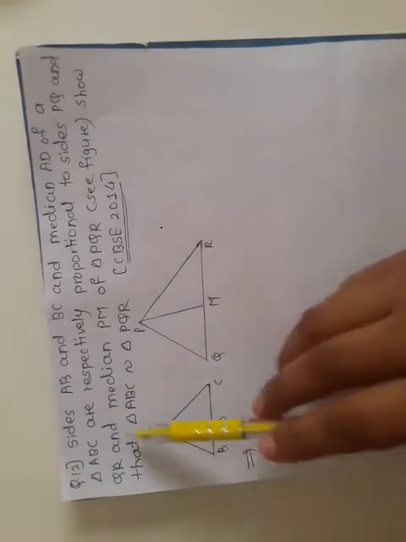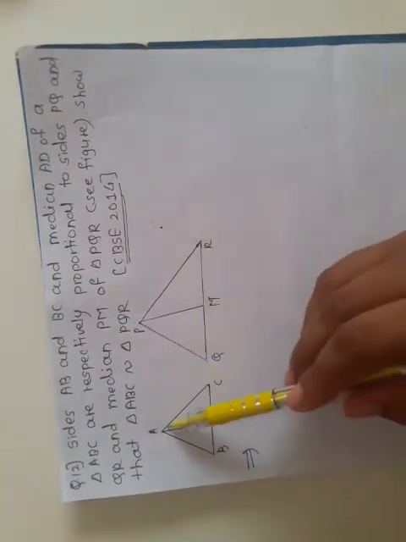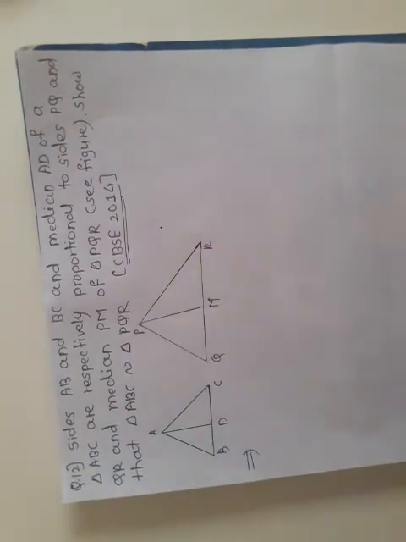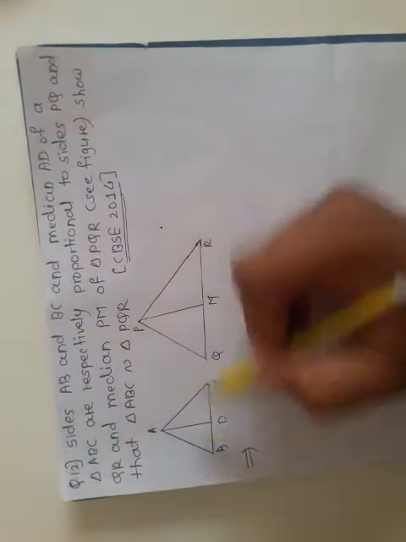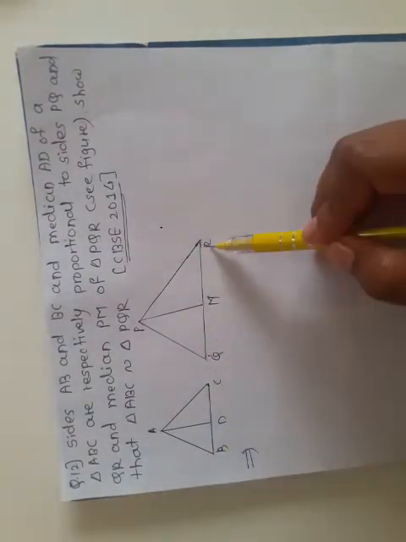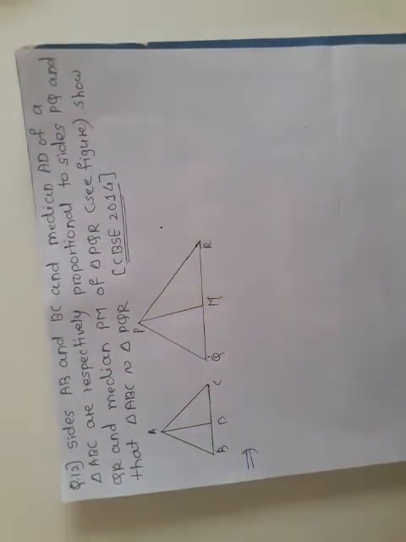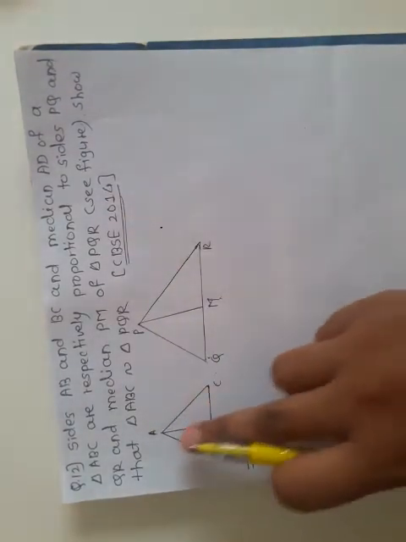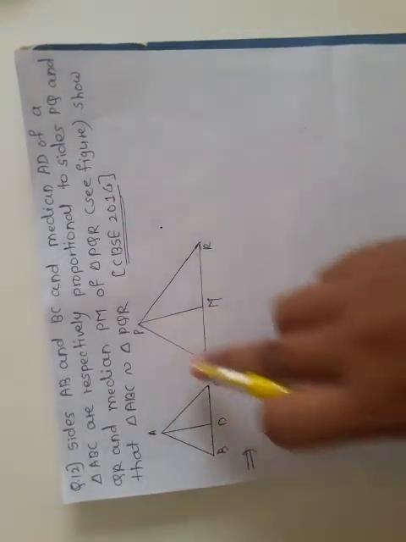And also the median AD and this median PM are proportional. This means AB upon PQ is equal to BC upon QR is equal to AD upon PM. All these things are proportional, this is given to us. We have to prove that triangle ABC is similar to triangle PQR.